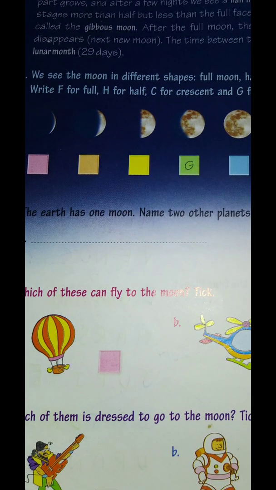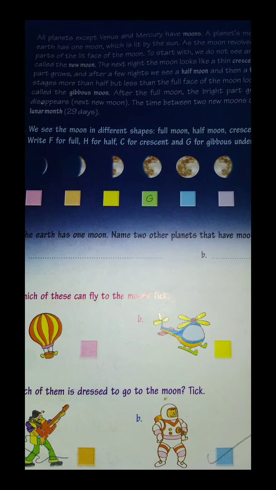So you can see there's exercise 2, then there is exercise 3. The earth has one moon, name two other planets that have moons. Then there is a question, which of these can fly to the moon? You can see there are 3 pictures. Now you have to find which can be reached to the moon. Then, which of them is dressed to go to the moon.